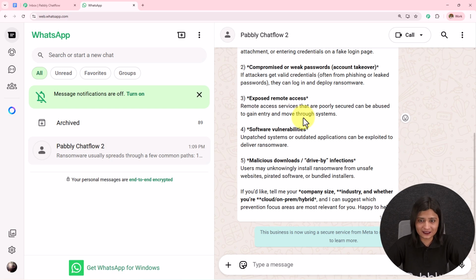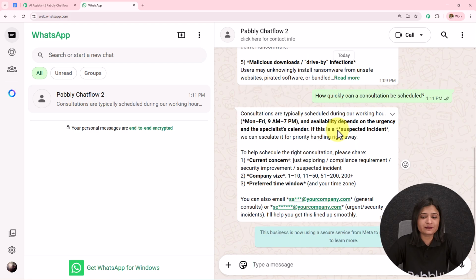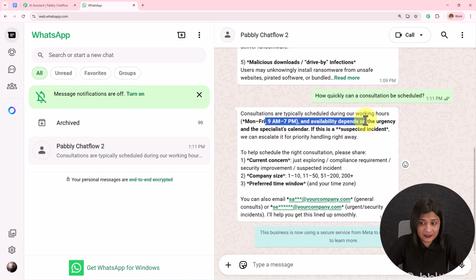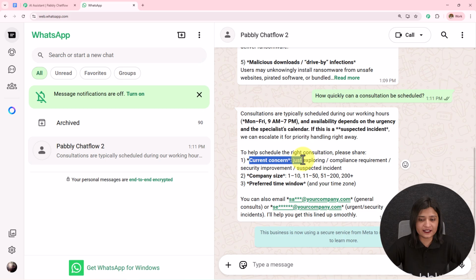I'm going to send another message and then I'm going to wait for the reply. So next question I'm going to ask is, how quickly can a consultation be scheduled? So I've sent this message. Let's wait for the reply here. And here it is, I have received the next message. Consultations are typically scheduled during our working hours, Monday to Friday, 9 a.m. to 7 p.m. and availability depends on the urgency and the specialist calendar. If this is a suspected incident, we can escalate it for priority handling right away. To schedule the right consultation, please share current concern, company size, preferred time window.